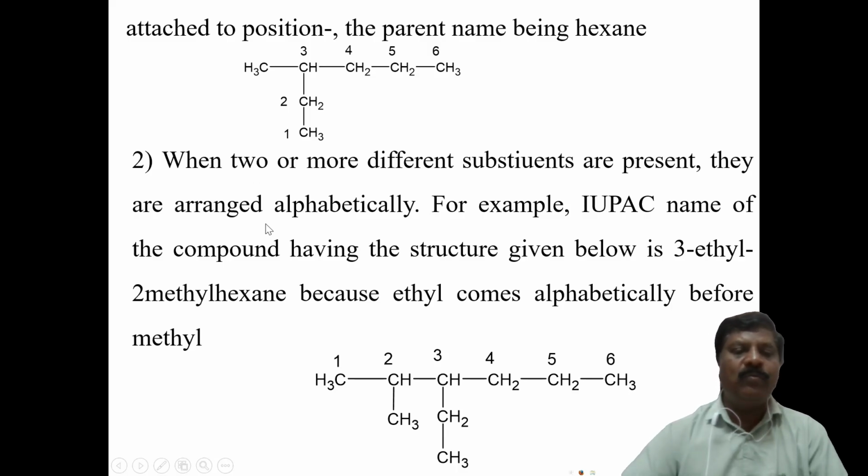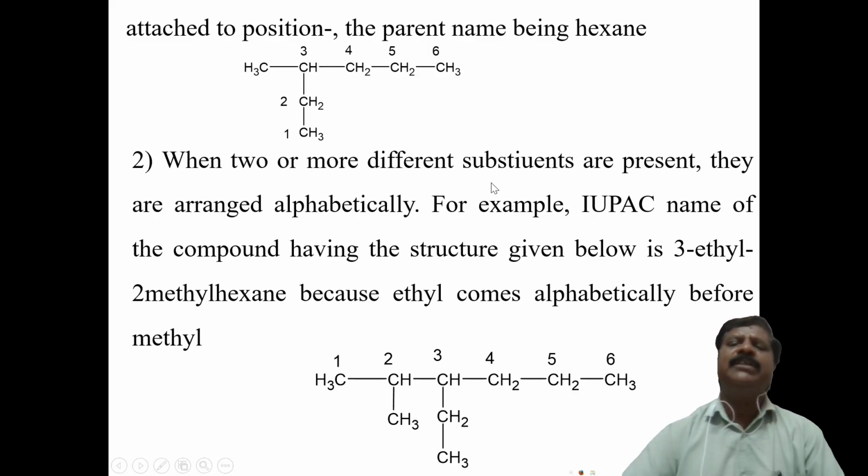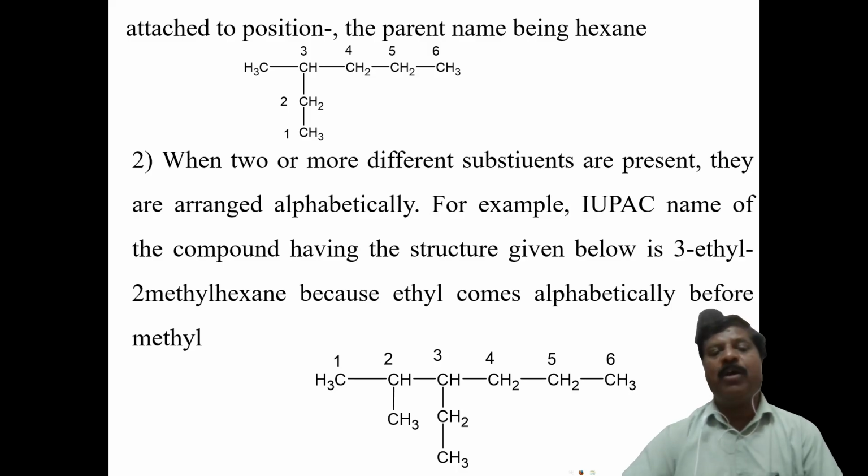Next rule we have to go to. When two or more different substituents are present, here only one substituent is there, that is methyl. If there is more than one substituent group, then they can be arranged in alphabetical order. Suppose bromomethyl is there, bromo you have to utter first, then followed by methyl.